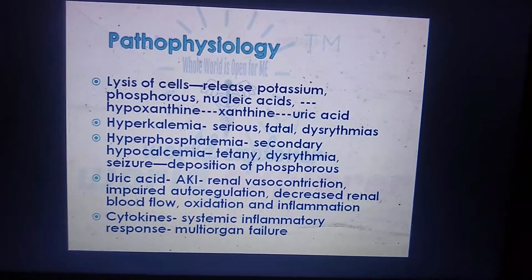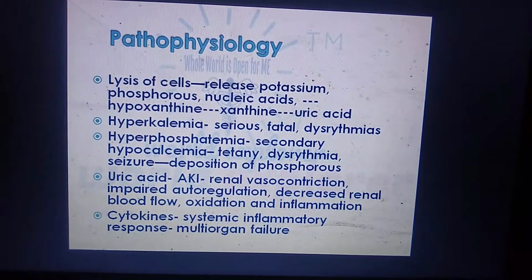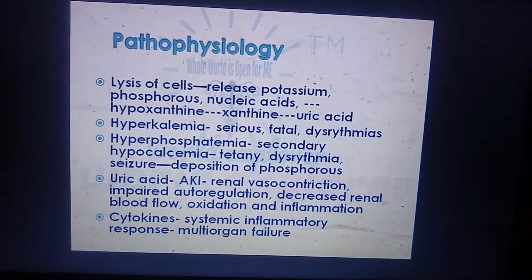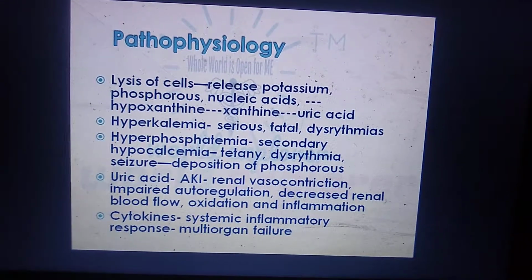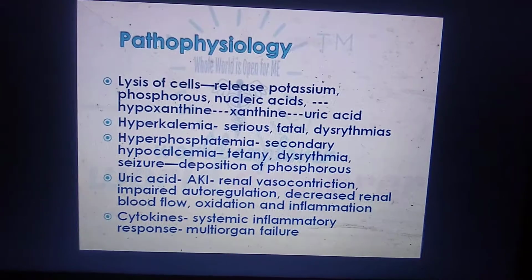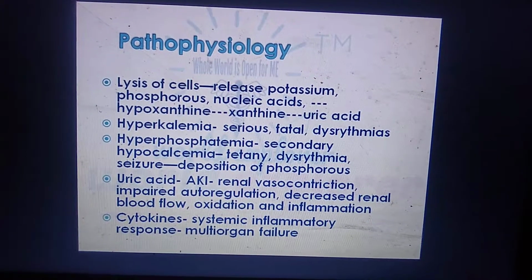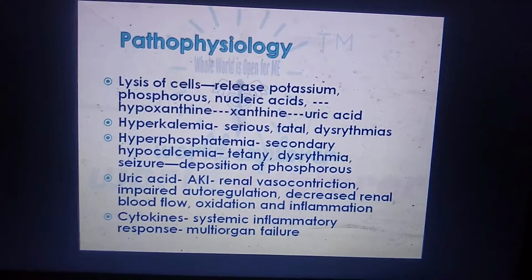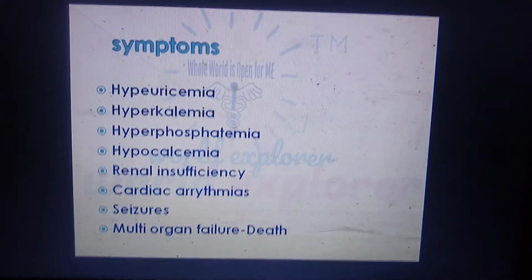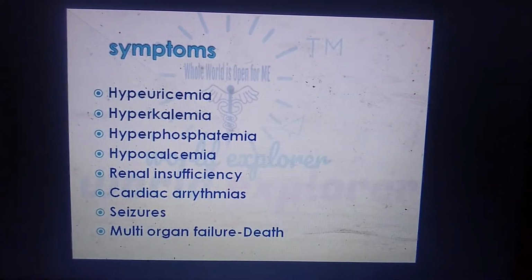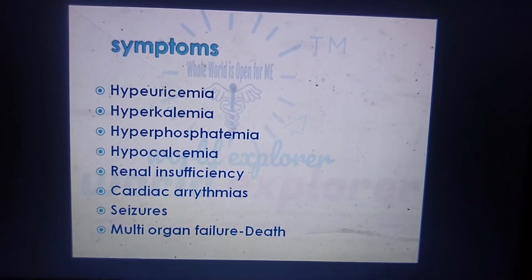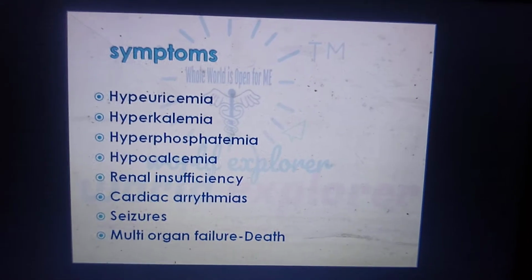Next thing is uric acid. If there is uric acid, there is a chance of renal vasoconstriction, impaired autoregulation, and decreased renal blood flow, oxidation and inflammation, and it even leads to acute kidney injury. And next thing is cytokine release. If the cytokines are released, it leads to multi-organ failure in the patient. So these are the symptoms: hyperuricemia, hyperkalemia, hyperphosphatemia, hypocalcemia, renal insufficiency, cardiac arrhythmia, seizures and multi-organ failure.